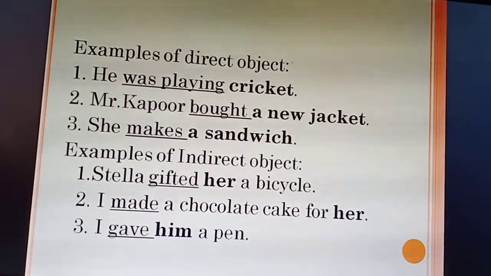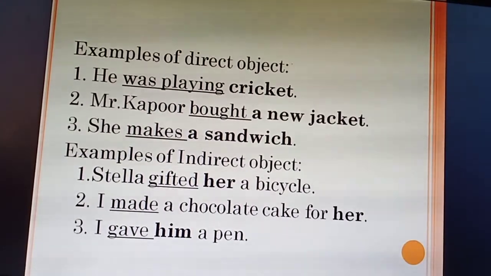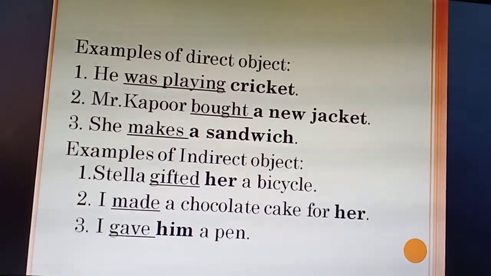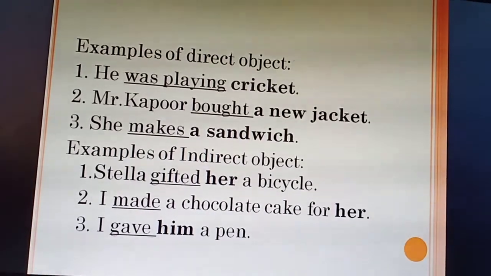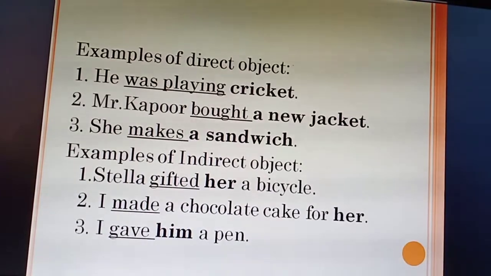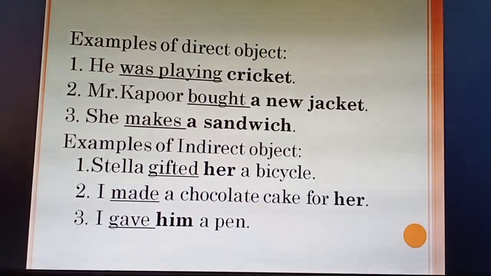Second one is Mr. Kapoor bought a new jacket. Here bought is the verb and a new jacket is the direct object as it again answers the question what. Mr. Kapoor bought what? A new jacket. Third one is she makes a sandwich. Here makes is the verb and a sandwich is the direct object.